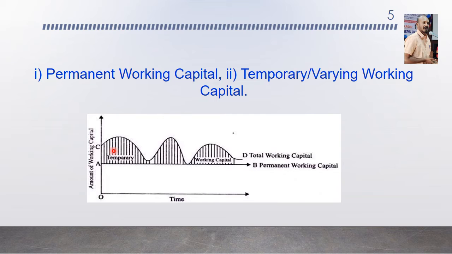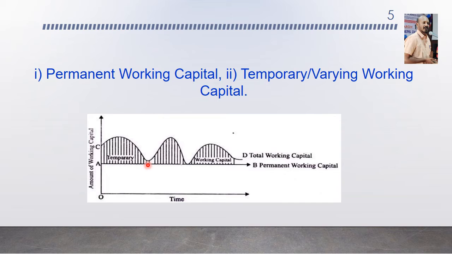Some seasons, you may have raw material available at the least cost, or there may be seasonal demand where you look for a huge amount of sales, so you have to invest much more in inventories and sales. At that time only, you may need some amount of working capital in addition to this permanent working capital. After the season is over, you can automatically reduce your working capital.